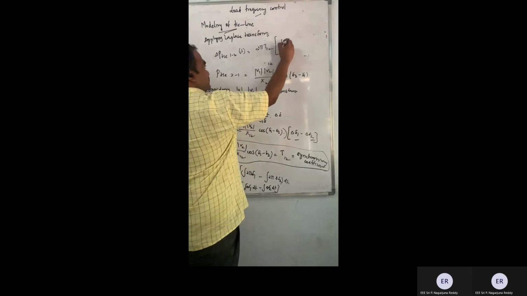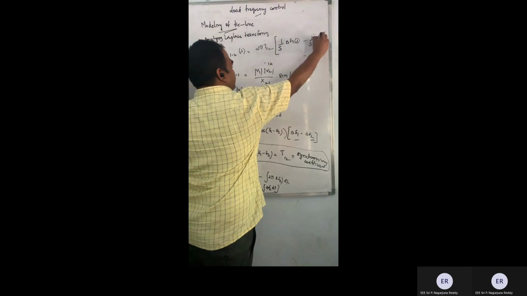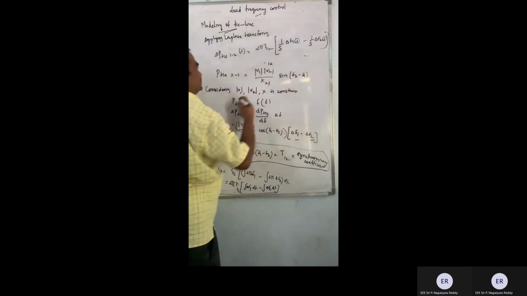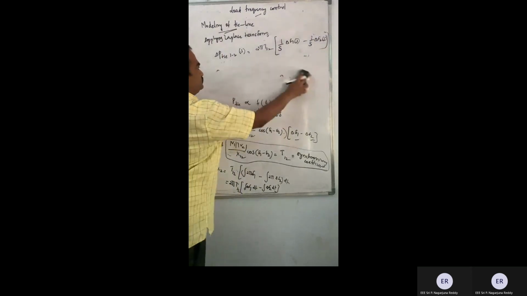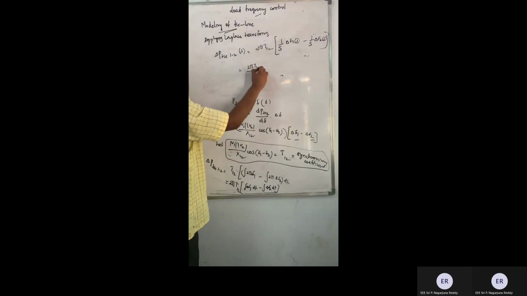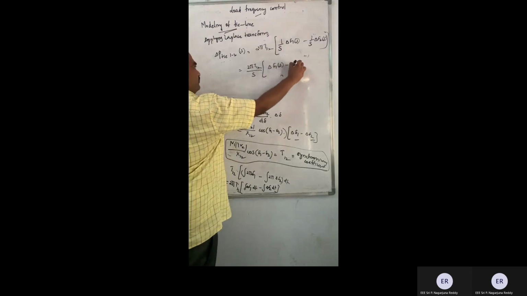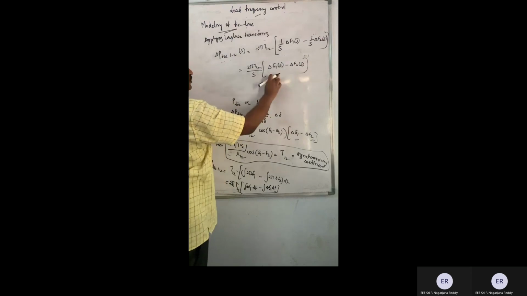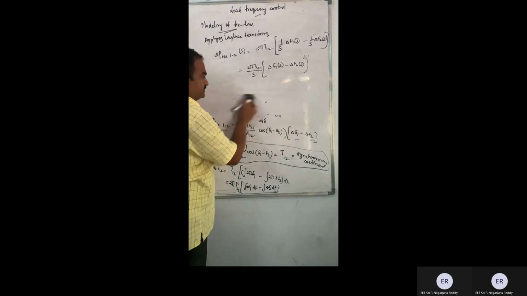So I'll be getting 1 by S delta F1 of S minus 1 by S delta F2 of S. Now I'm going to take this one outside, so what I'll be getting is delta F1 of S minus delta F2 of S. See, these two are the outputs of area 1 and area 2, isn't it? Which we have discussed in the previous class. So how to represent this?